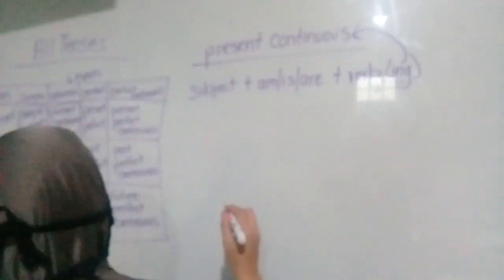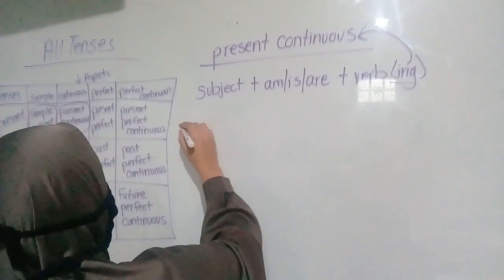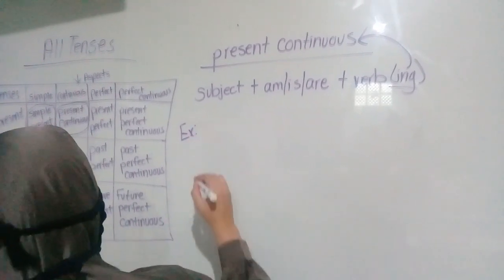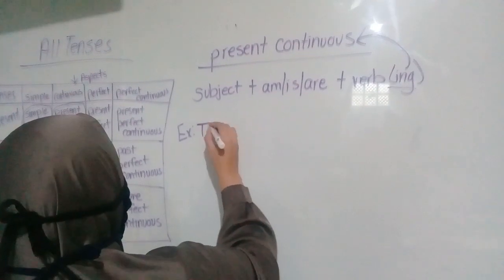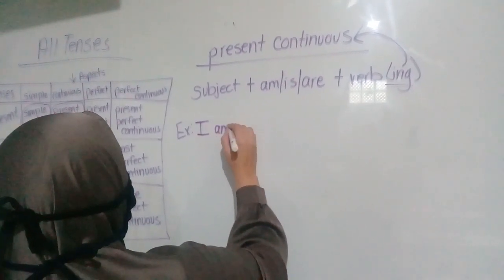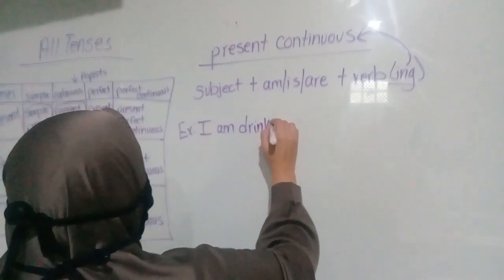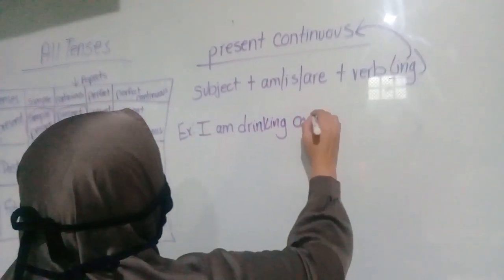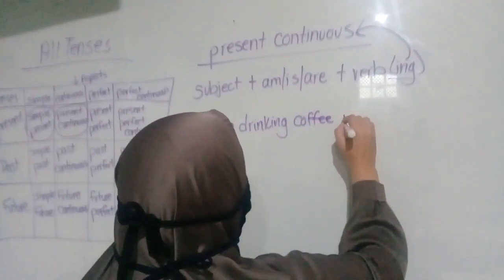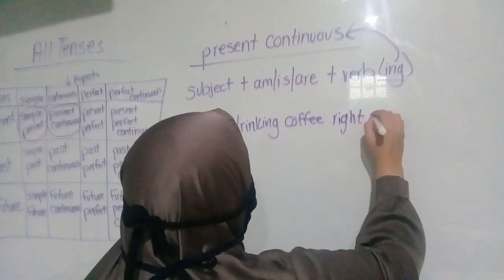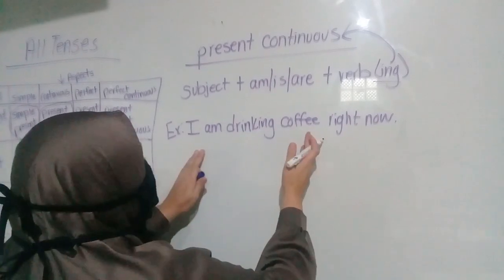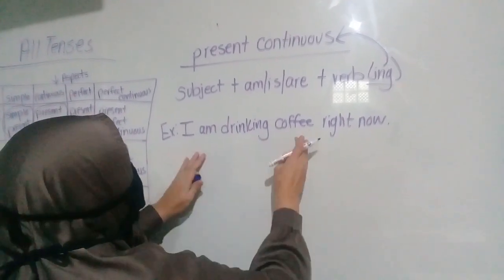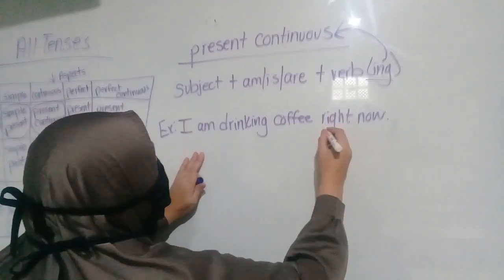First example is, I am drinking coffee right now. Now, this is a similar sentence from what we made for the simple present. But let's see if you can see the difference. I am drinking coffee right now. Okay. The difference between this sentence in the simple present and this sentence in the present continuous is these two words, right now.